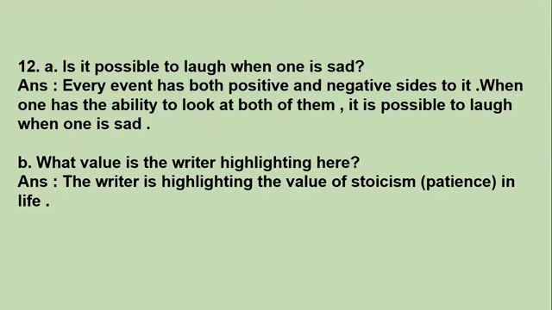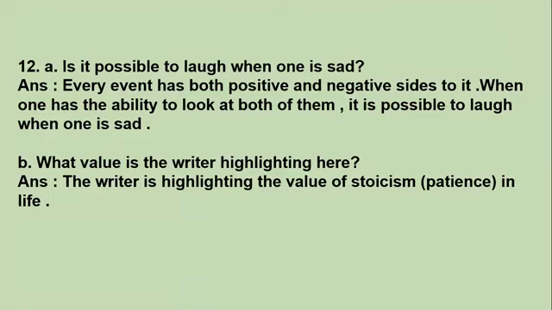It's very true that everything has two sides, a positive and a negative. So if you have the ability to recognize both of them, if you are in sadness, you may not have seen the other side, the positive side also. Everything has a positive side also.